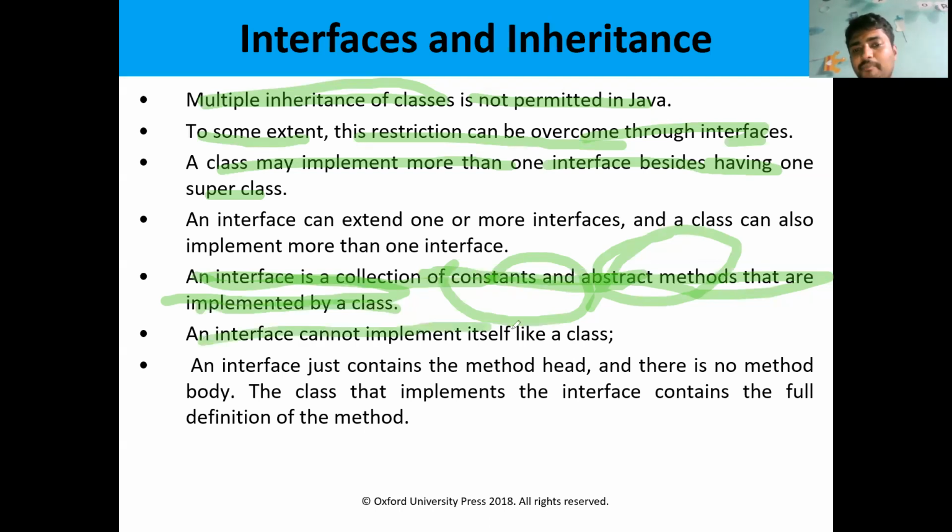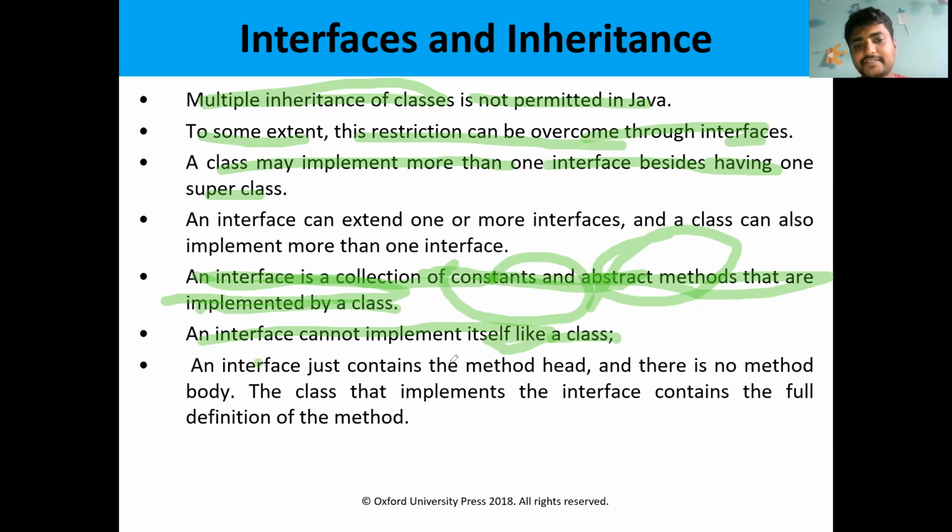An interface cannot implement itself like a class. An interface can be implemented by using a class. That means for class student, class X, class Y, we are writing the class members within the class. But if you want to implement interfaces, we can't write directly interface A, interface B, interface C. We need a class to implement the interfaces.